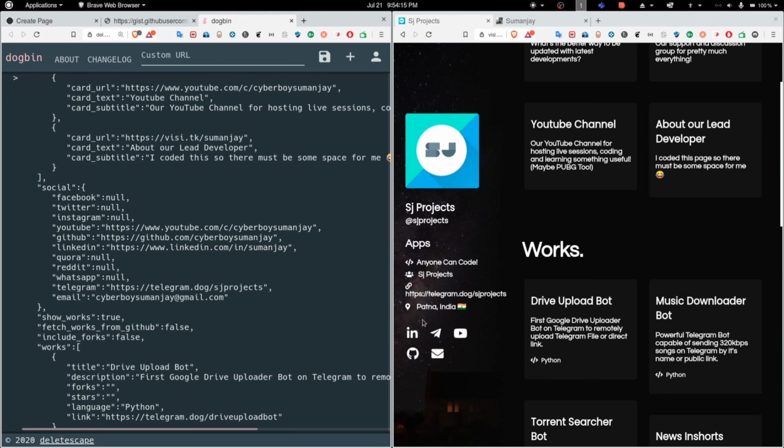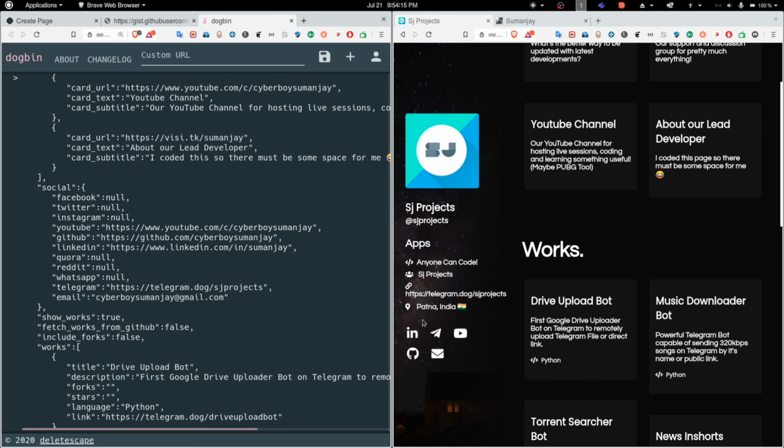If you don't want to put anything, let's say I want to put all, I will add Instagram also. Good. Notice that I have wrapped the link in between this. Okay, and this comma will be there. Everything is good. If you want to remove anything, like if you don't want to put the email, just put null. Okay, so it's easy to fill the social part.